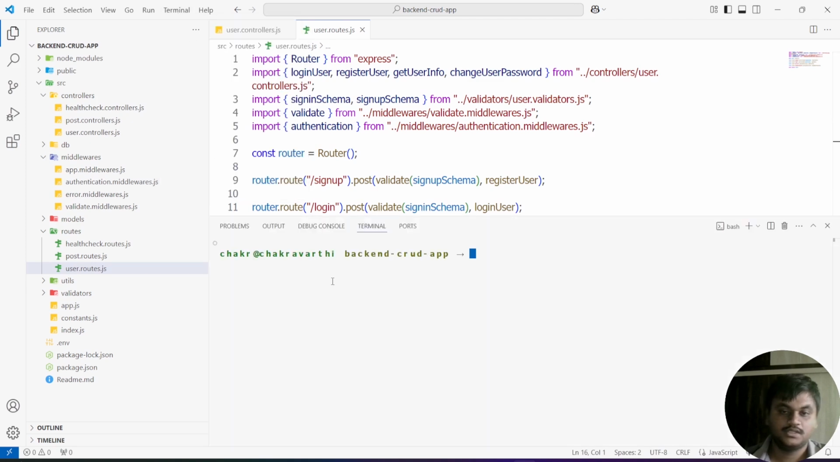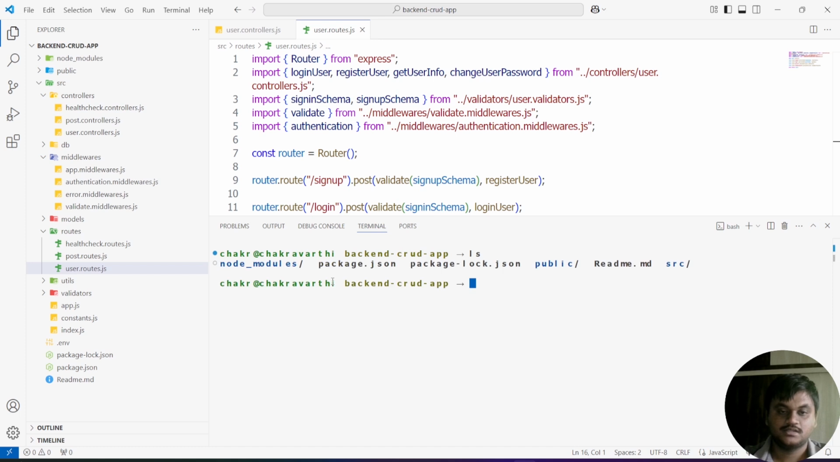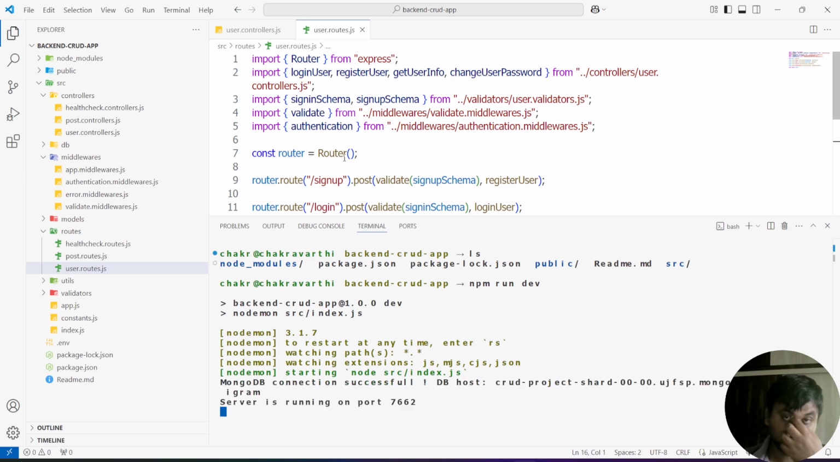Create a new terminal and npm run. First do ls. I'm in the project folder only. npm run dev. See, the application is running successfully. The server is running on port number 7662. Go to Postman.